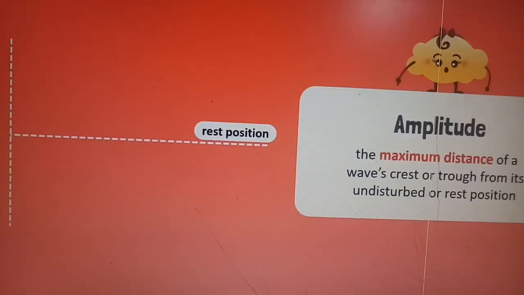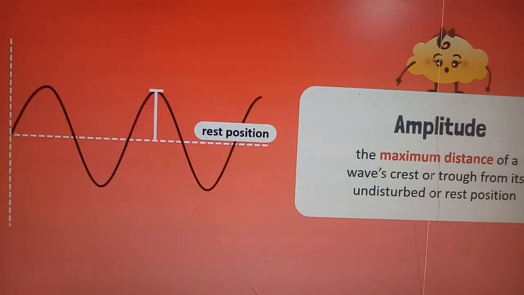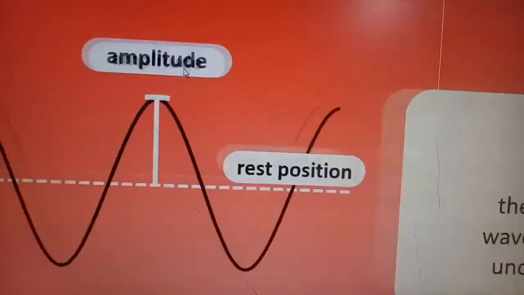Now first look at amplitude: the maximum distance of a wave crest or trough from its undisturbed or rest position. As I told you, look at that in the diagram. That is the rest position. You can also say the mean position, and you can also say that the magnitude of maximum disturbance in the medium on either side of the mean value is called its amplitude. Amplitude is usually represented by the symbol A. Look at that, these are the amplitudes from the rest position. This is the maximum disturbance from the mean position, that is called the amplitude.